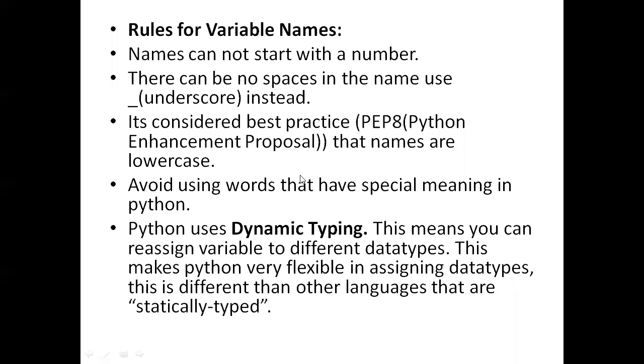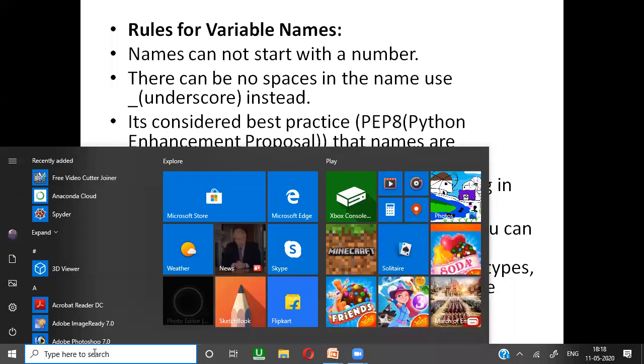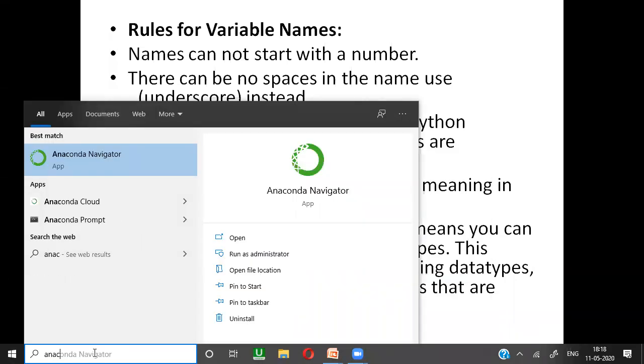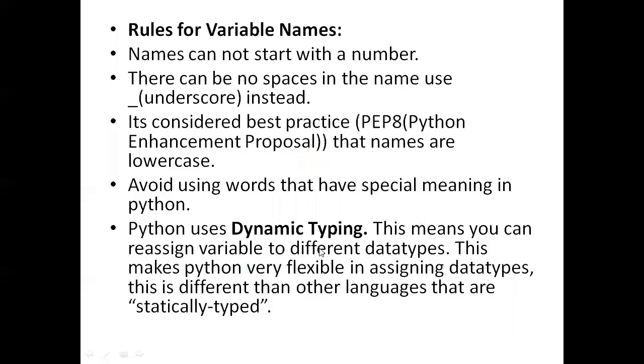So we go through a small example of how it becomes dynamic typing, and we go through the rules also. Okay. So for this, I'm using Anaconda. Anaconda is one type of navigator, or else we call it a tool.